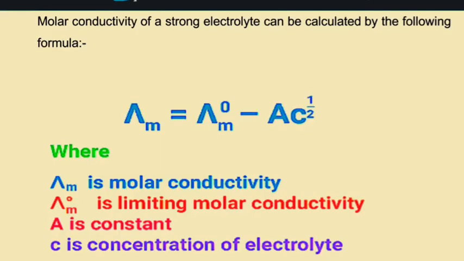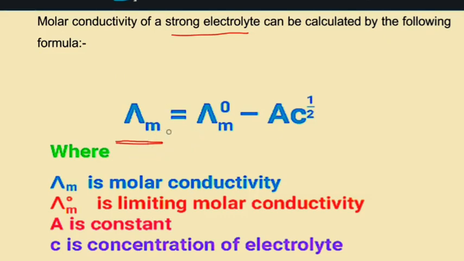Now the molar conductivity of a strong electrolyte can be calculated by the following formula that you have seen in the plotted graph. And now see here what is the equation.